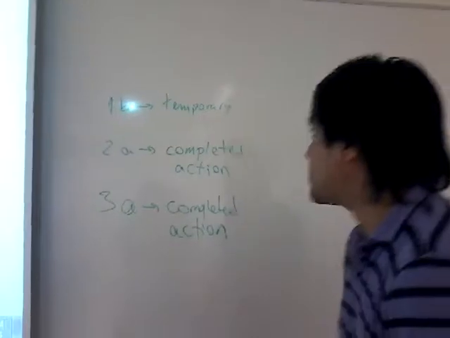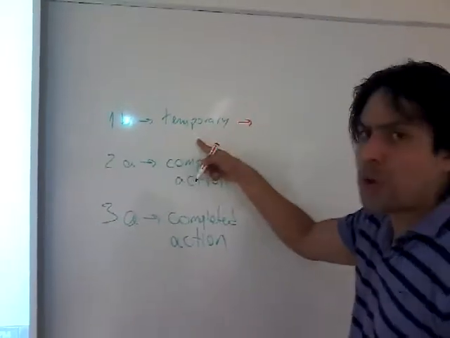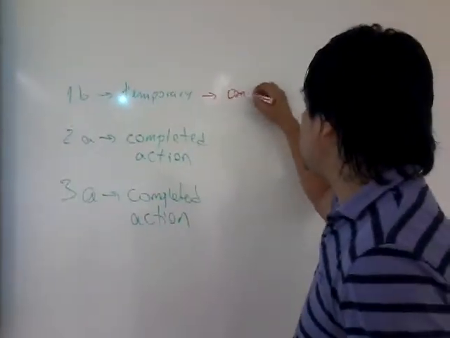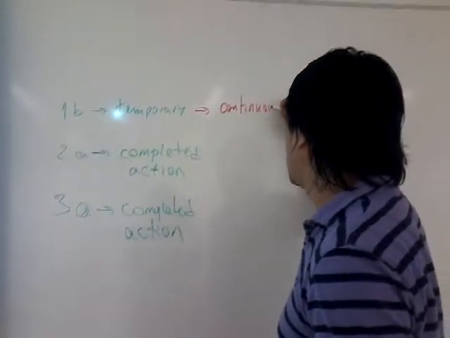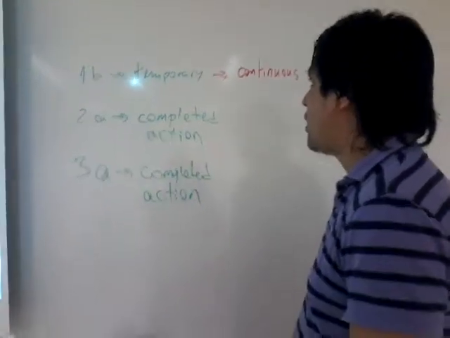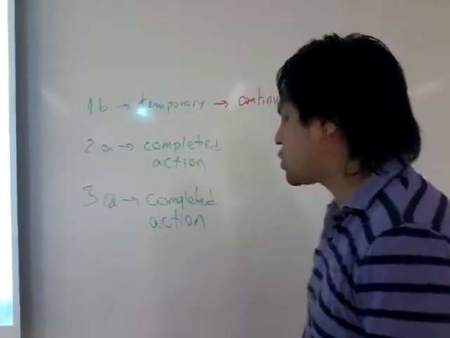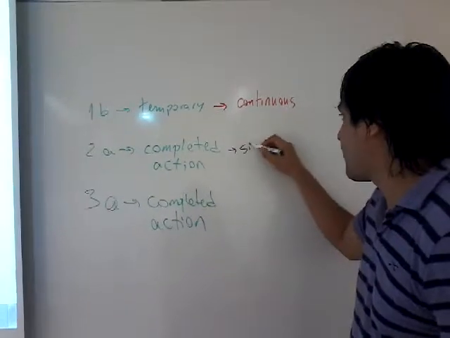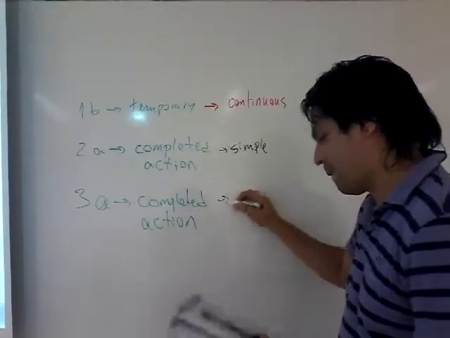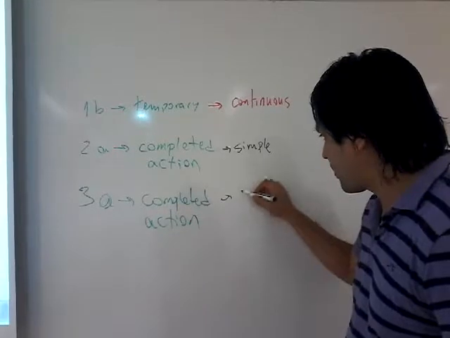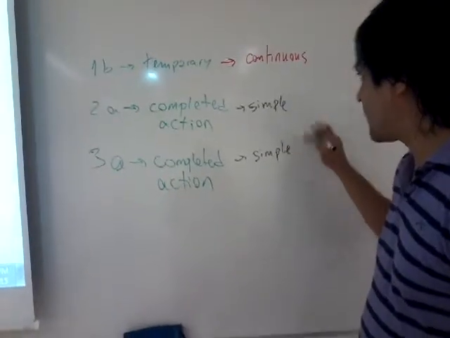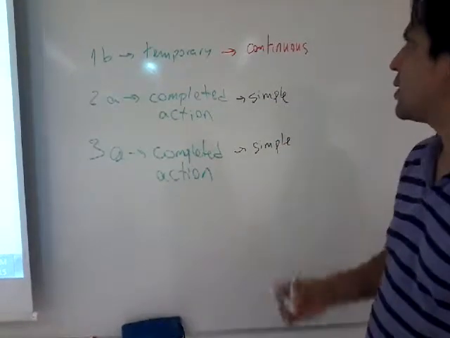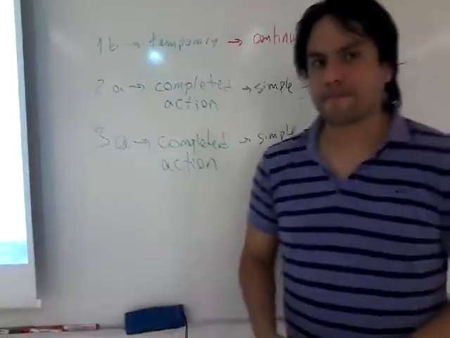Okay, so if we see this part, we said 1, this was a temporary situation. So if it's a temporary situation, this should be a continuous tense. If it's a completed action, we have to use simple tense. Simple tense: completed action. Continuous tense: temporary.